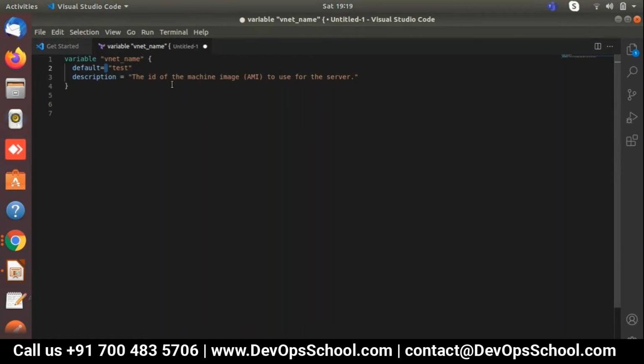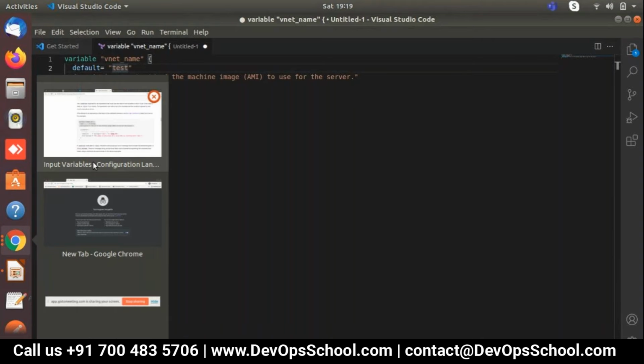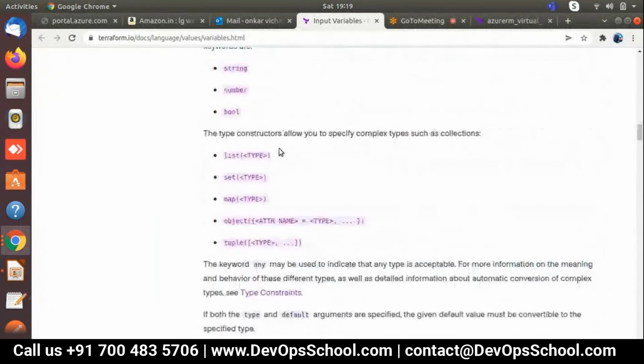So this way we are defining the module. There are two ways of calling variables. One, add only the type string, no need for default, and it will call directly. Second, you can add the default value as test, and this value will automatically be captured in the vnet name. So this way we are defining it. Now let's understand with the document step by step.